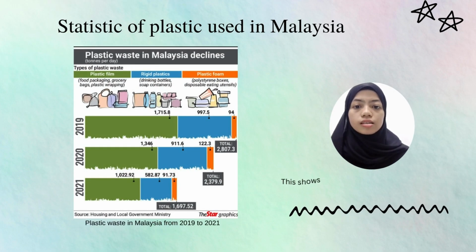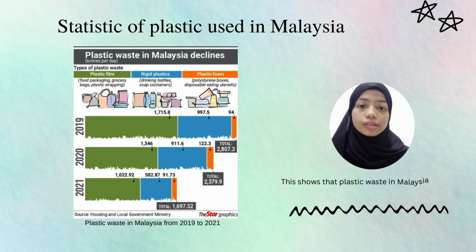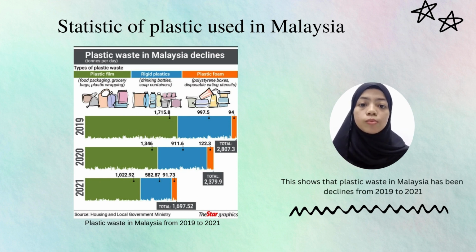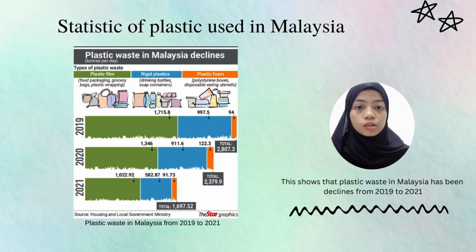So next is the statistics of plastic use in our country. This diagram shows the statistics of plastic used in Malaysia from 2019 to 2021. We can see that plastic film is the most used in our daily life, such as food packaging, grocery bags, and also plastic wrapping, which causes plastic waste. Then, rigid plastic such as drinking bottles or soap containers was widely used in 2019. Moreover, plastic foam such as polystyrene foam used for instant noodle cups was used in 2019.